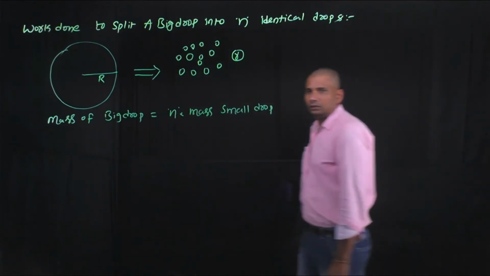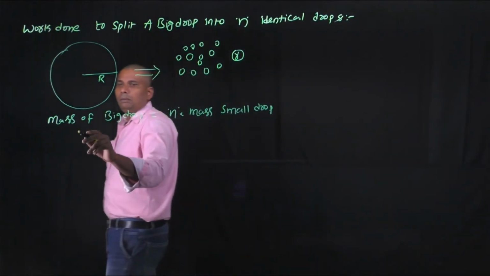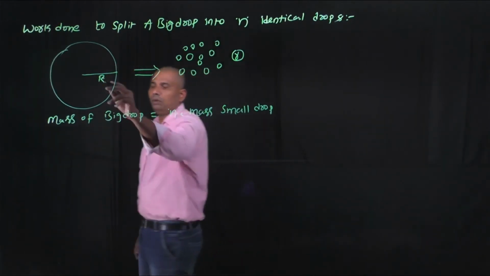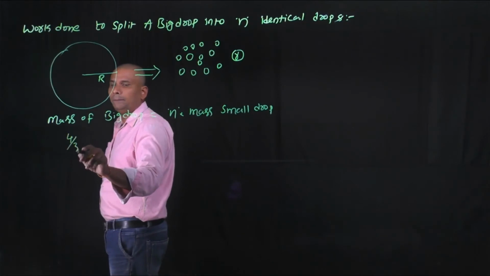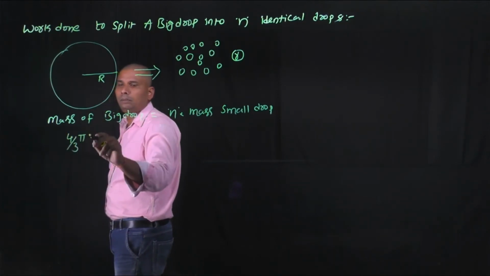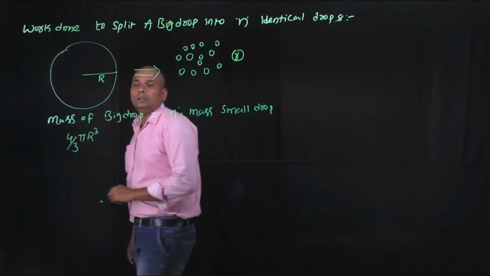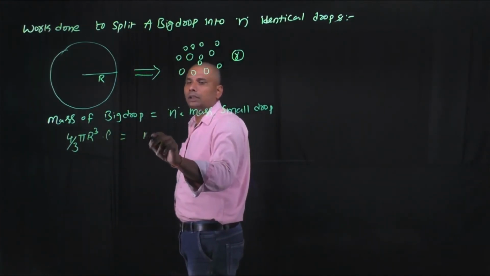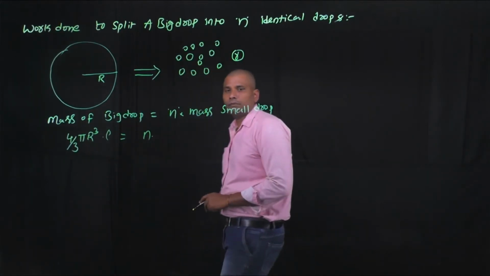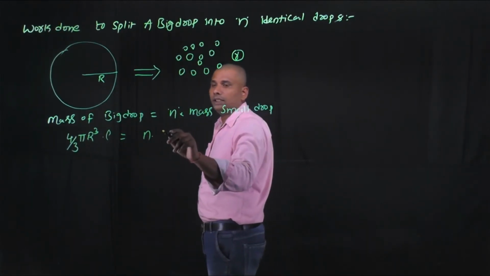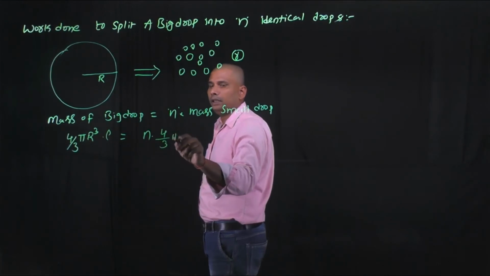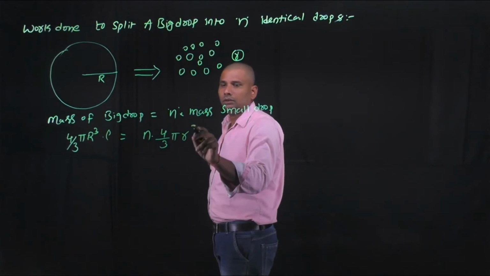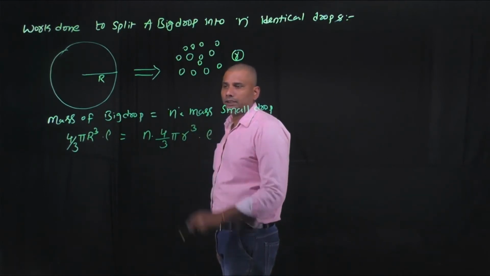Okay, now the mass of the big drop: mass is nothing but volume into density. The volume is 4 by 3 pi, where the radius of the big drop is capital R, cubed. Volume into density is equal to n into volume. Here the formula for the volume is 4 by 3 pi, the radius of each small drop is small r, into again density.